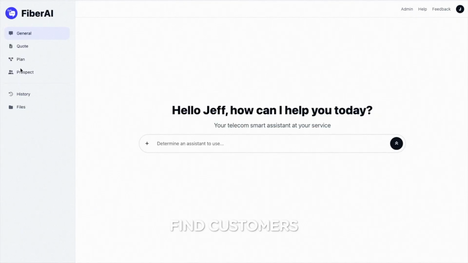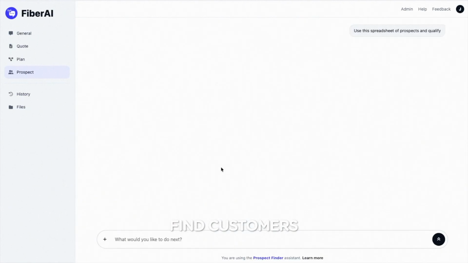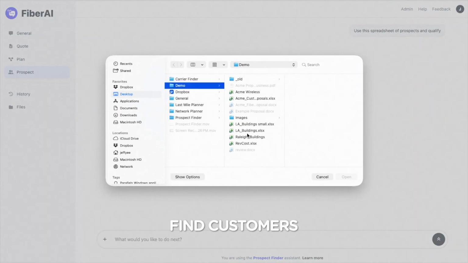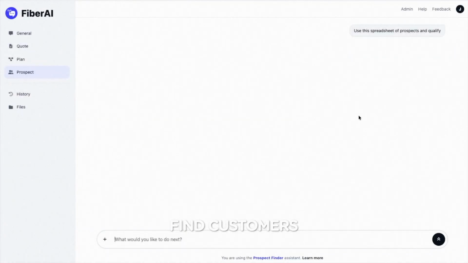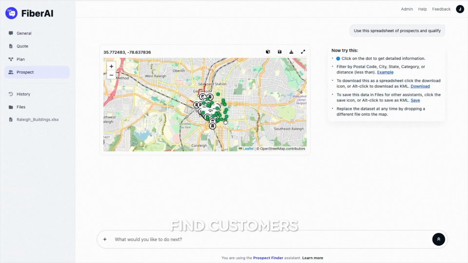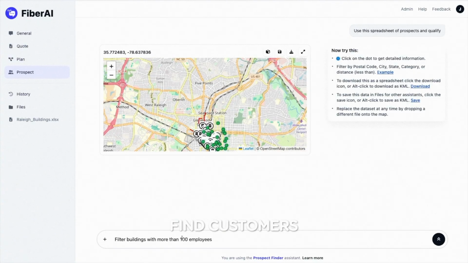If we click on Prospect again, notice an option to use your own spreadsheet. If you have a spreadsheet with additional information about customers, it will be plotted onto the map with a green dot this time. Clicking it will show a pop-up with your additional data. This information can be used by the AI, for example filtering a company based on number of employees.